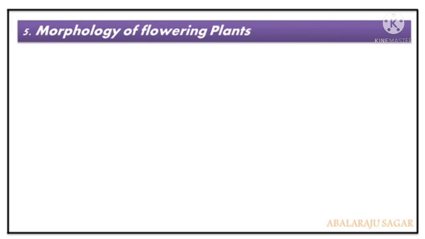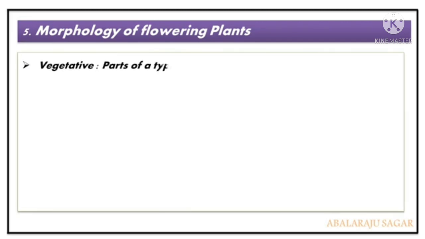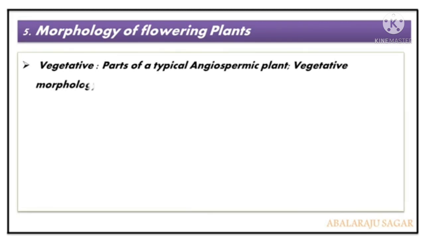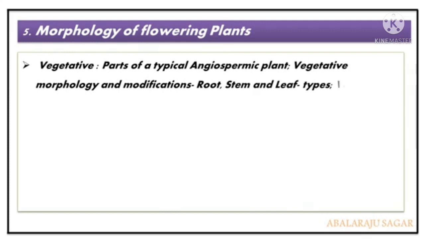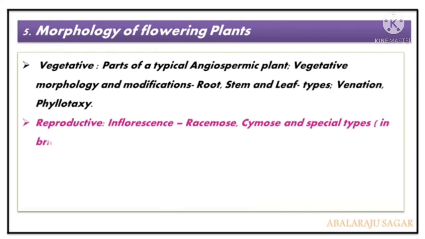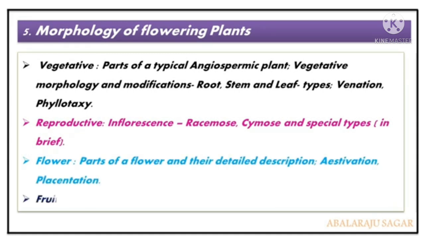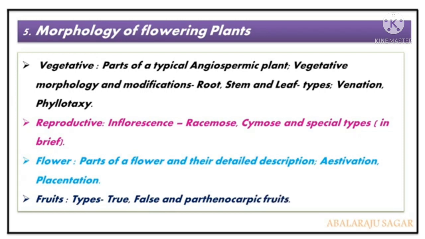Then in this unit, morphology of flowering plants. Vegetative means all roots, stems and leaves, those morphological characters are there, and reproductive: inflorescence, flower and fruits. These are the main topics of this fifth topic.